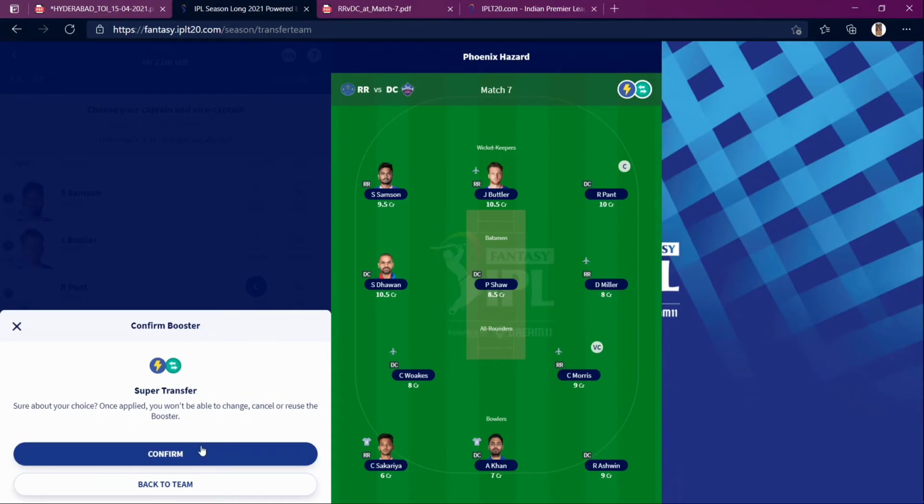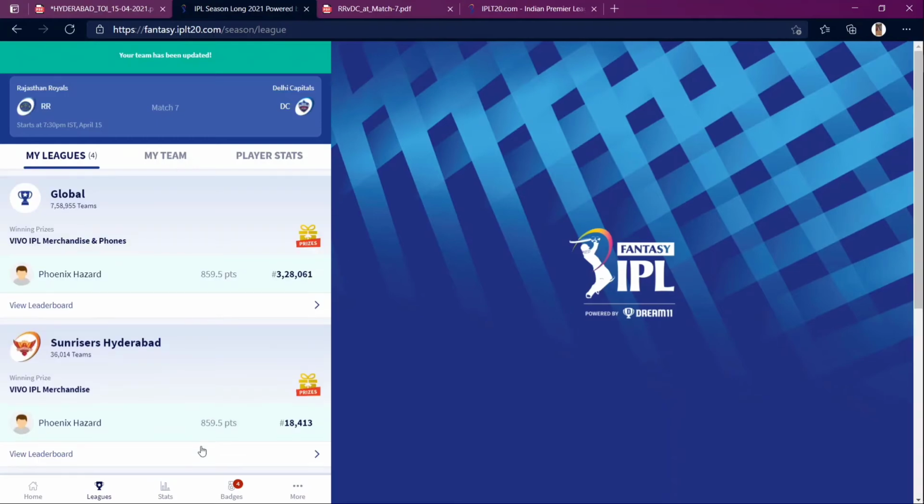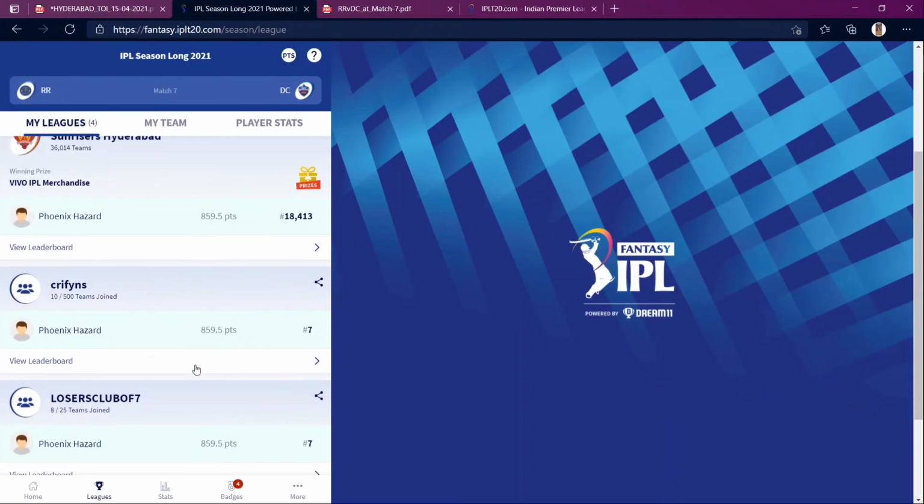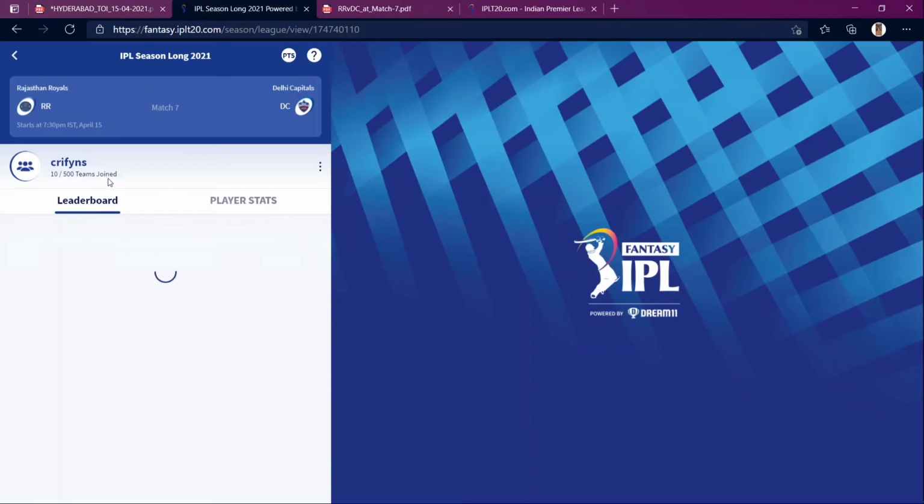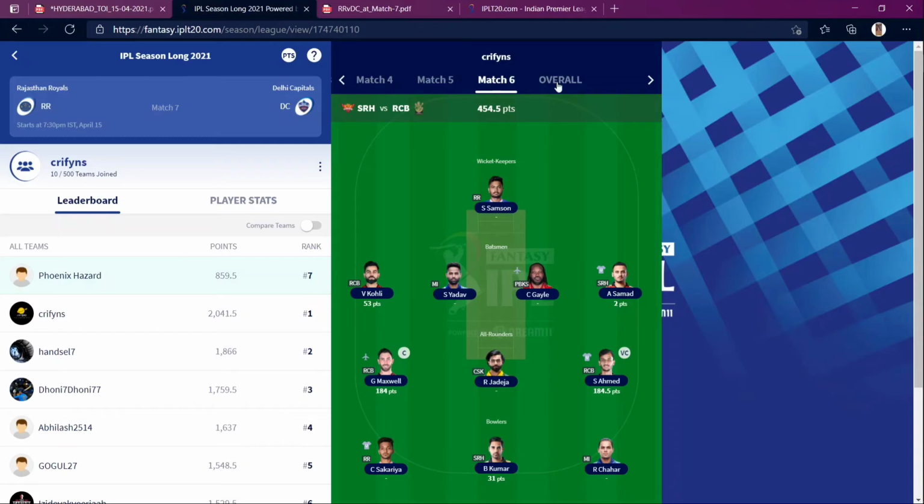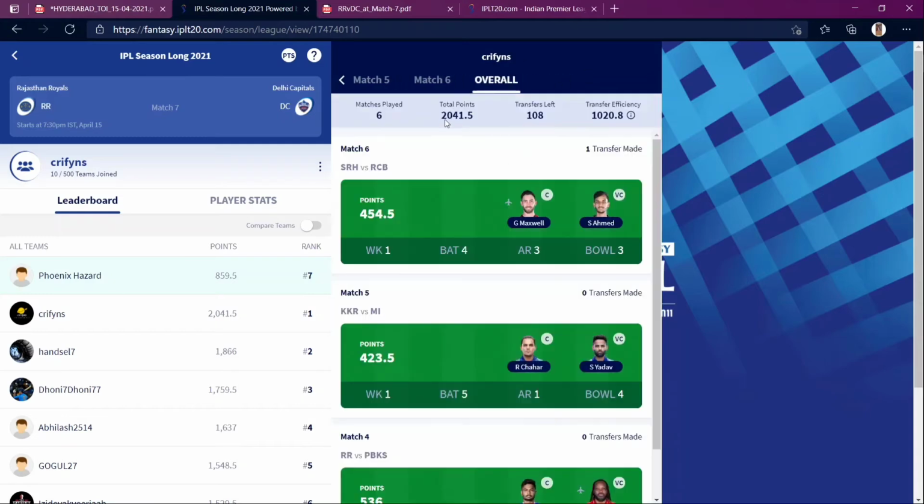Oh my god, it's just loading. Just wait. Okay, so that's the team, guys. You can check the leaderboard. This is my team, you can check my team. I just used 2 transfers. I had 2 transfers, and now my efficiency is 102.